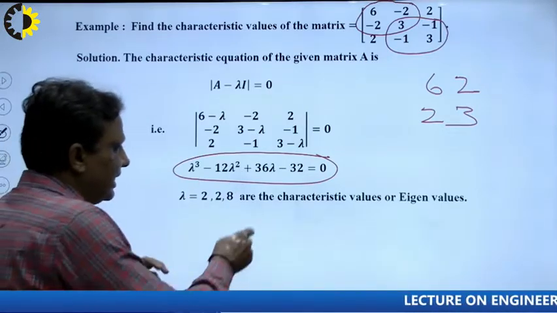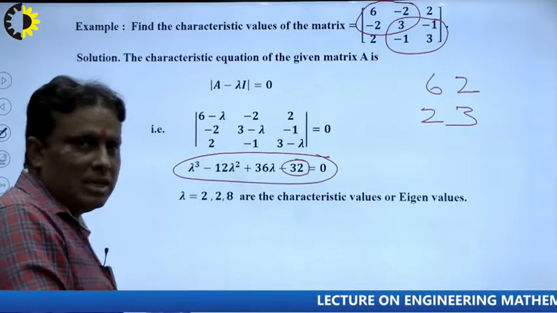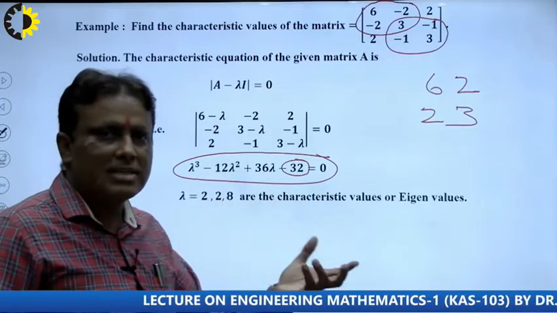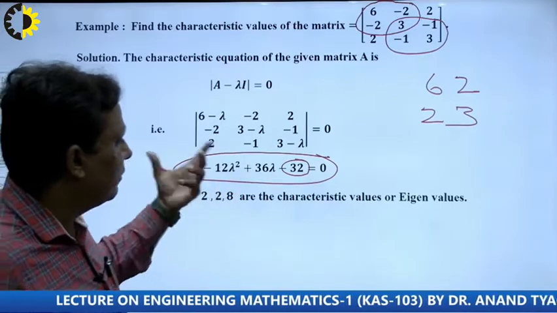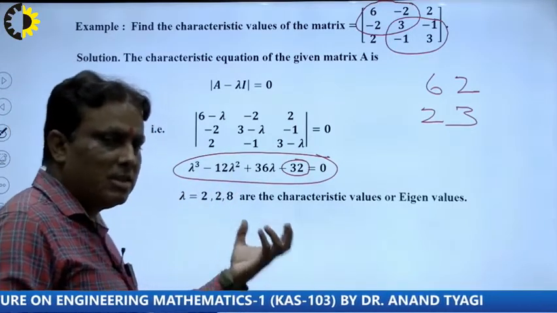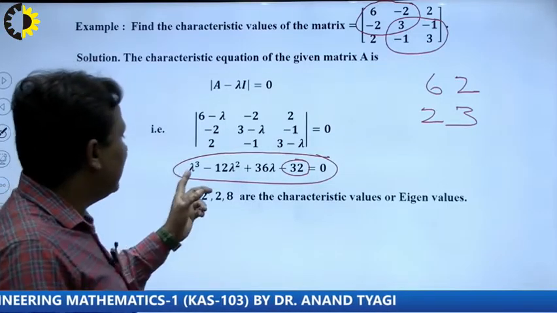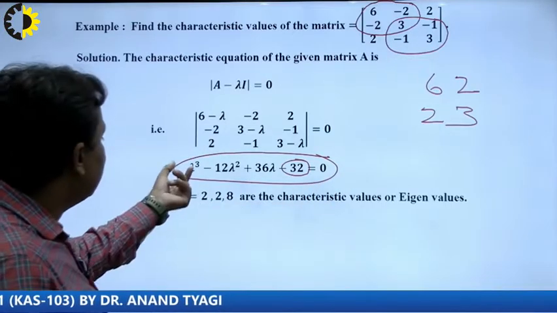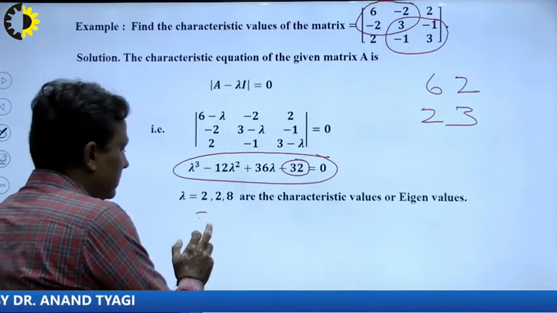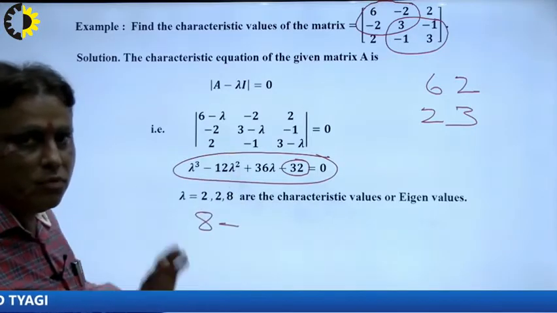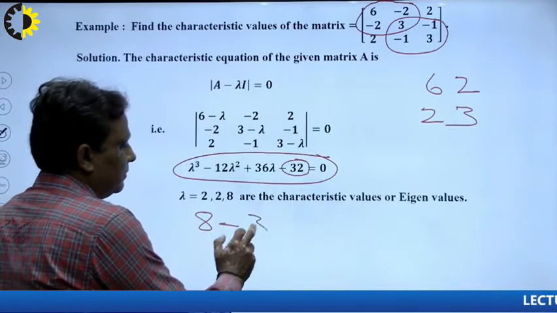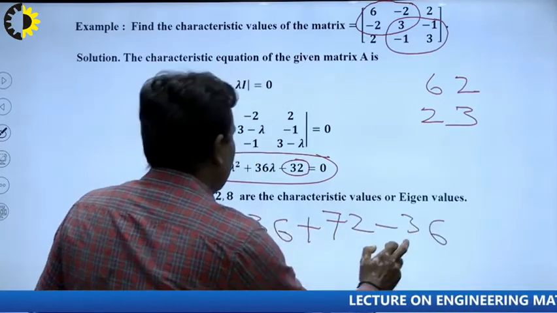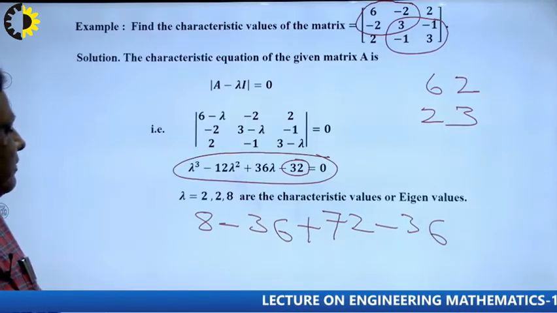First of all, I consider this 32. The factors of 32 will be 1, 2, 4 and so on. Suppose I want to check whether 1 is a factor or not. Students study this in the 9th and 10th standard, the remainder theorem. Suppose I put 1 in place of lambda; the result is not equal to 0, so 1 is not a factor. Now I try 2: there is 8, minus 2 times 4, 12 times 4, 36 plus 72, minus 36. Now we check whether this will be 0 or not.